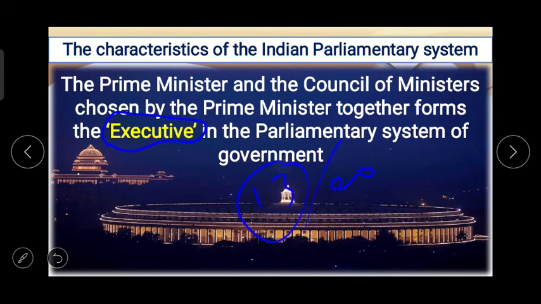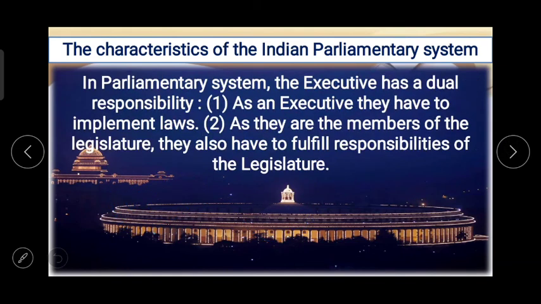तो इन 13 में से 13 जो है वो मिनिस्टर नहीं बनेंगे. फॉर एग्जांपल 5 मिनिस्टर प्लस एक प्राइम मिनिस्टर, तो ये 6 लोग मिलके क्या बनता है? एग्जीक्यूटिव. The prime minister and the council of ministers chosen by the prime minister together forms the executive in the parliamentary system of government. Executive has a dual responsibility.